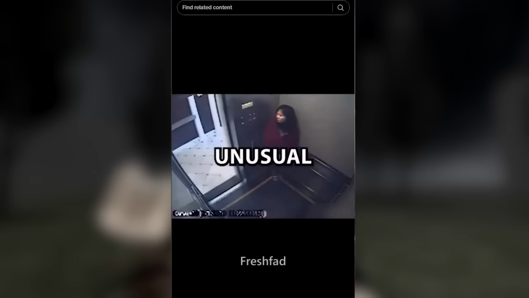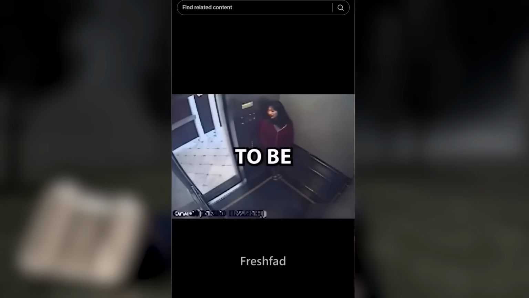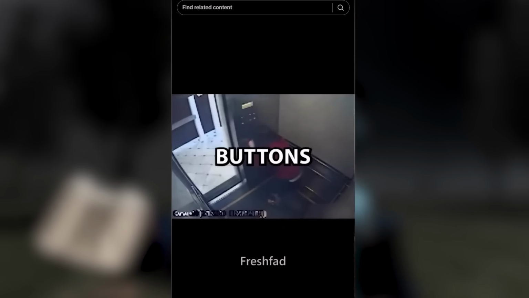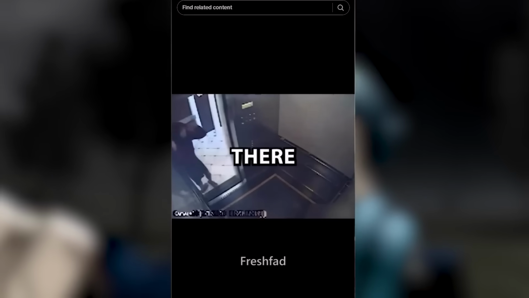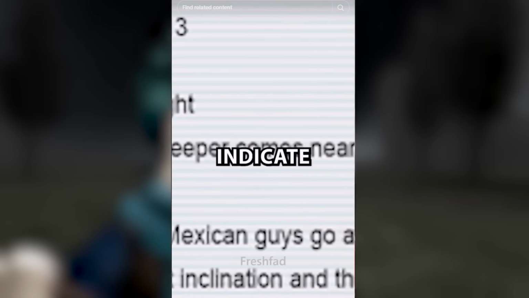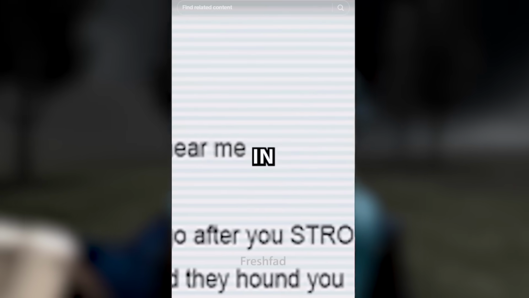A strange and unusual clip of her acting out inside the hotel elevator was believed to be her last known sighting, where she was seen hiding, then pressing all the buttons and speaking to someone who wasn't there. Oh, dude, this is scary. Further revealed that she had been posting a string of unusual posts to her Tumblr account, indicating that she was being followed and stalked by someone ever since she landed in Los Angeles.